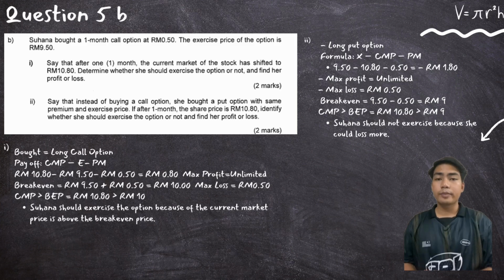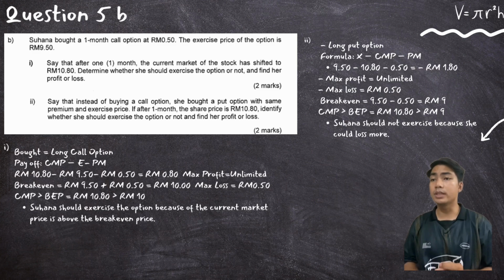For question 5B Roman 2, say that instead of buying a call option, she bought a put option with the same premium and exercise price. If after 1 month the share price is RM 10.80, identify whether she should exercise the option or not and find her profit or loss. So Sohana chooses a long put option. The formula to calculate the profit is exercise price minus current market price minus premium price. So in this answer, we will get negative 1.80 for her payoff.